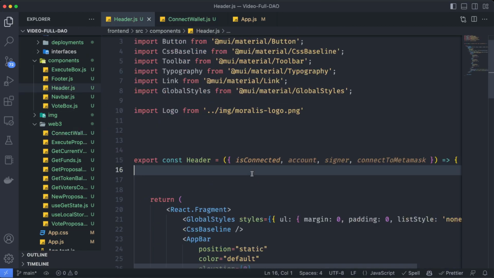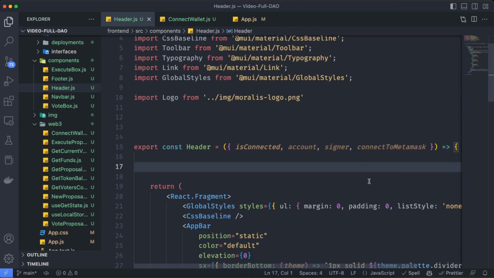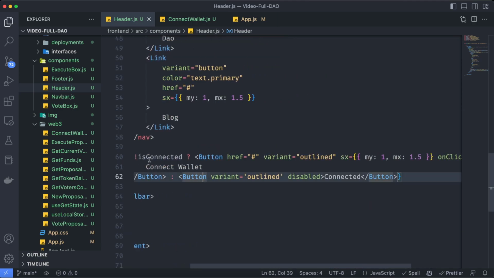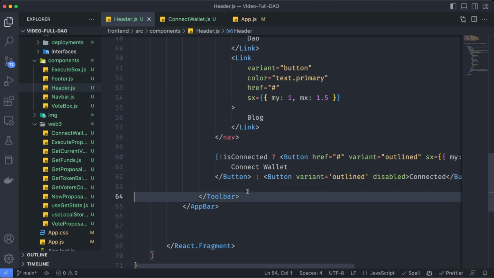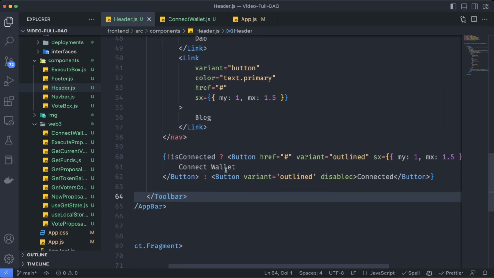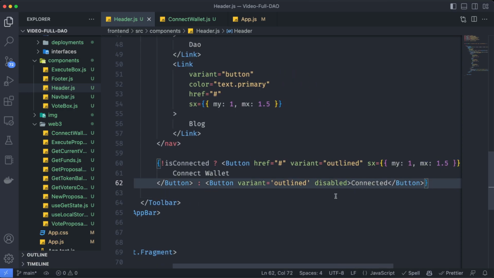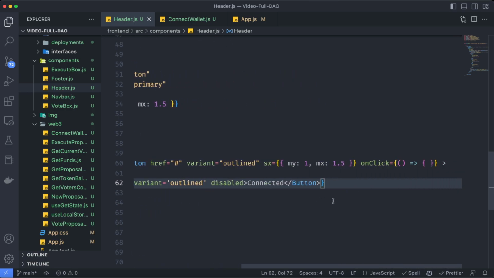And as you can see here, I already set it up on the template, these parameters as inputs. So we can use that to connect to MetaMask. So let's do it. Over here, we are going to use this isConnected function to verify if the wallet is already connected. If so, we are just going to disable the button and say that we are already connected. Otherwise, we need to execute a function.